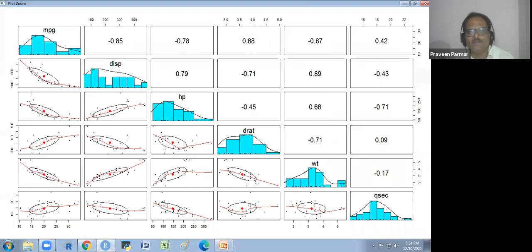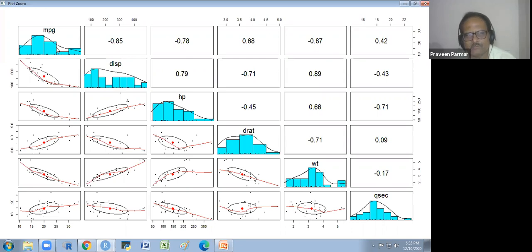Why? We are getting three pieces of information in this. One is the value of the correlation, the Karl Pearson coefficient of correlation, between mileage and displacement. Between mileage and weight, you see 0.87 negative, a high degree. So this we are getting on the upper triangle. On the lower triangle, we are getting the scatter plot, along with some confidence. And on the diagonal, we are getting the histogram. We could see the pattern, skewed or normal, whatever.